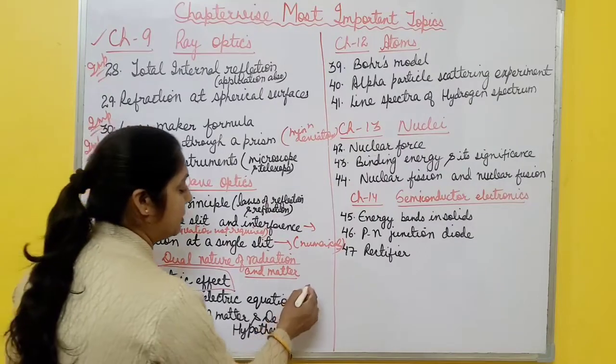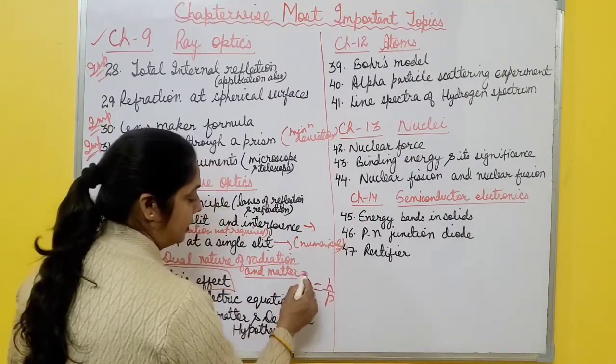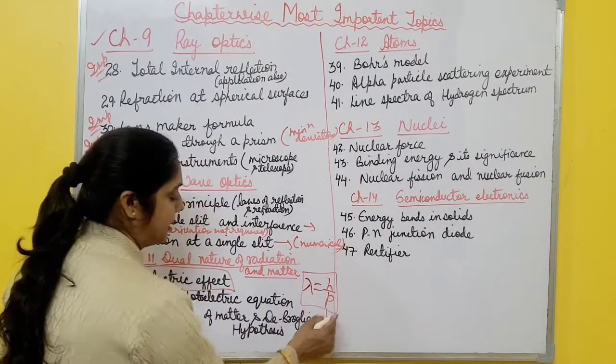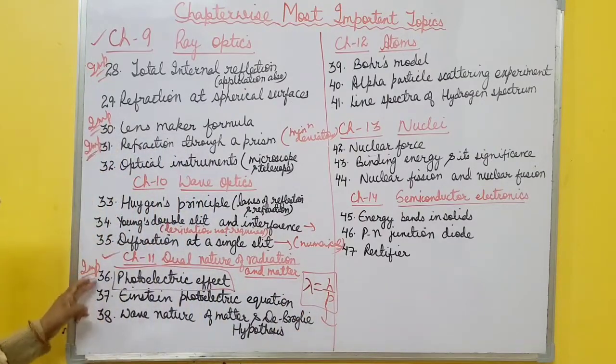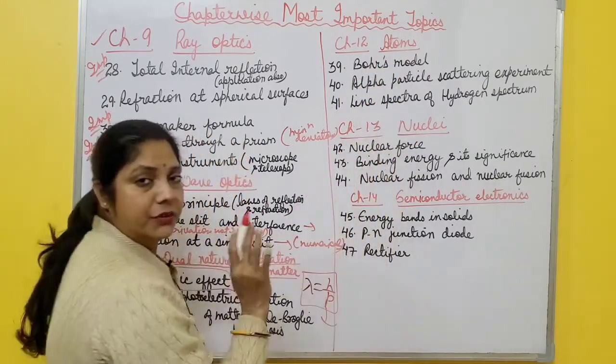In de Broglie hypothesis, you must know the relation lambda equals h by p. So this formula is very important, and general numericals come from this topic. So there are 3 topics and these are theory-based chapters, right? Now next, atoms and nuclei, all these are theoretical chapters.